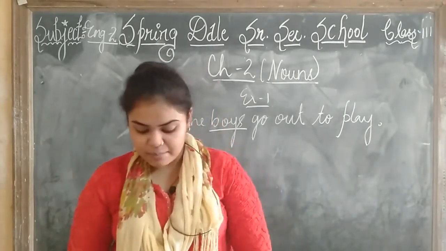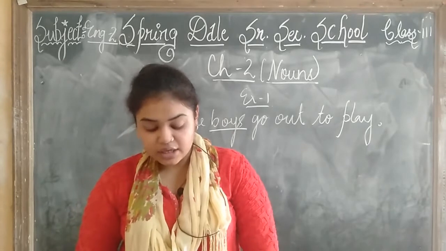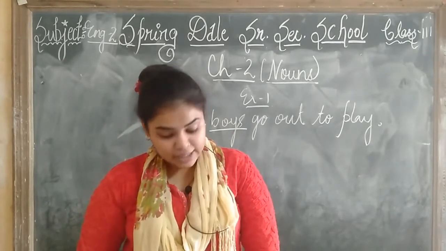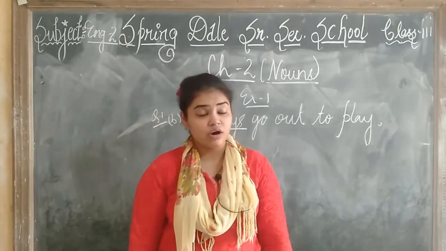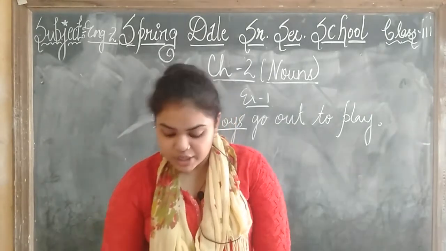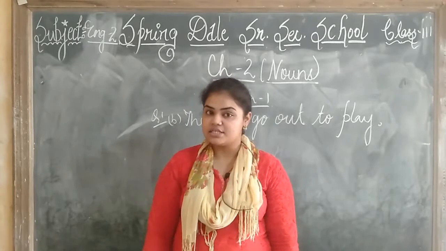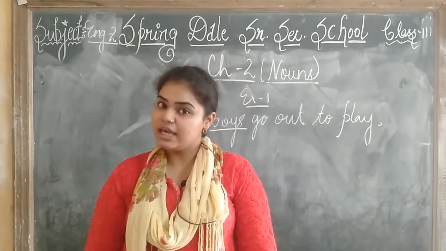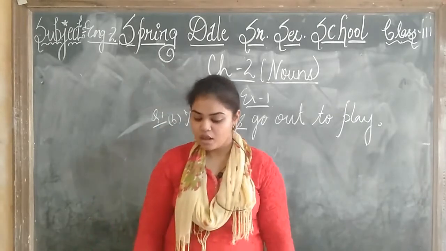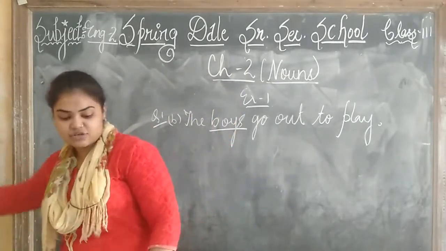The E question is, a monkey eats a banana on the tree. For whom are we talking? For the monkey. Next we have, the butterfly flies onto a flower. Where does the butterfly fly? They fly on the flower. So for whom are we talking? For the butterfly. Coming to the next exercise.